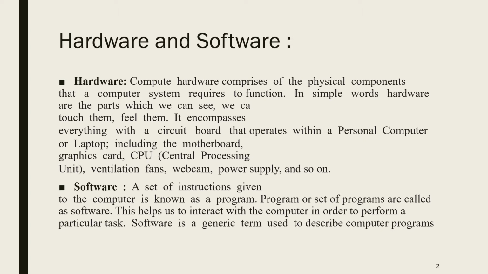For example, MS Office is the software which is used to type letters. There are several sub applications in MS Office, like MS Word, MS Excel, MS PowerPoint. They are of different use. MS Word is used to type letters and research papers. Excel sheet is used for calculations. PPT, that is PowerPoint, is used for presentations. So like that, different software are used.